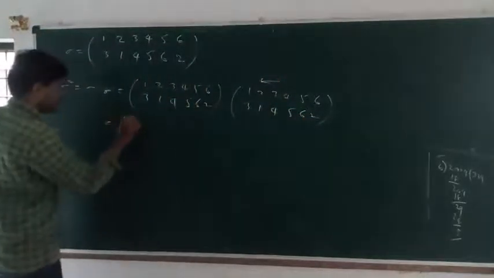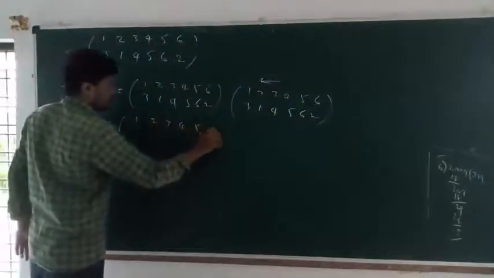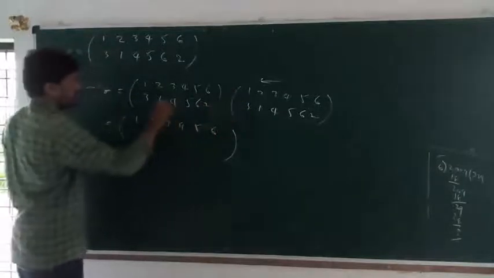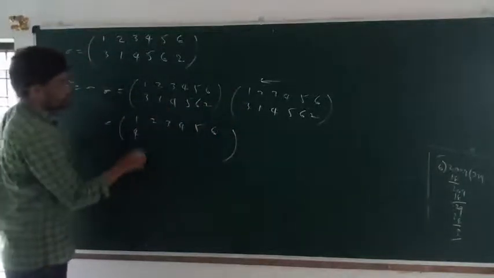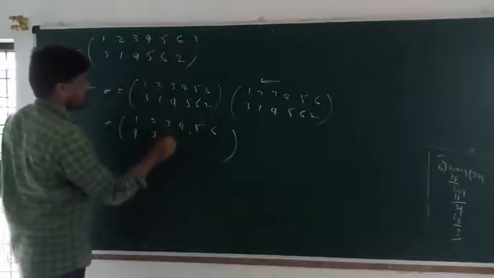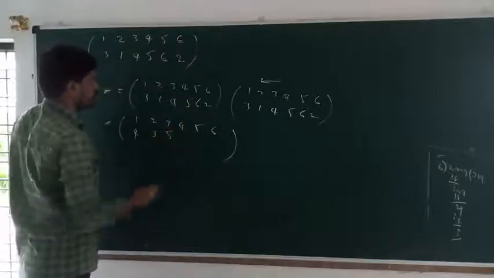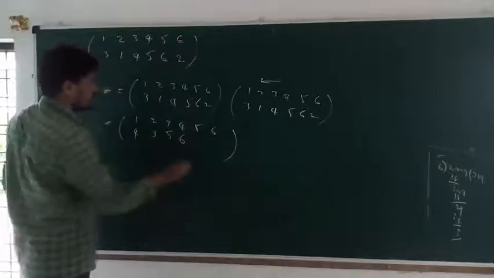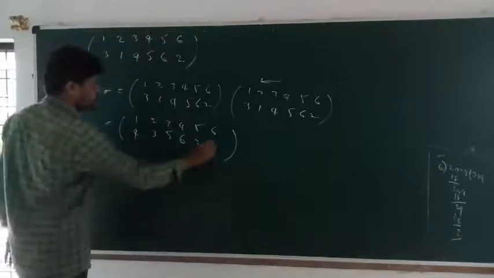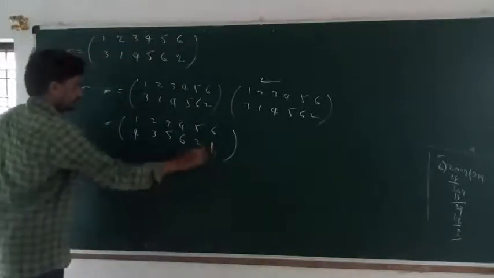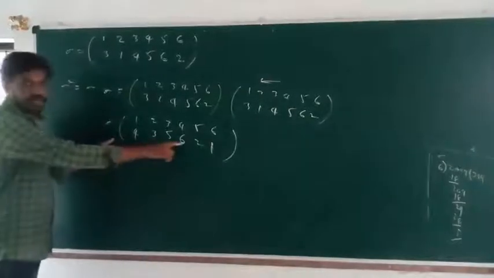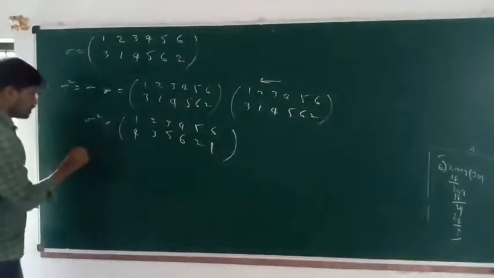Product of permutation 1, 2, 3, 4, 5, 6. 1 image 3, 3 image 4, 2 image 1, 4 image 5, 5 image 6, 6 image 2, 2 image 1. So this is sigma square. This is not equal to identity permutation. Next, sigma cube.